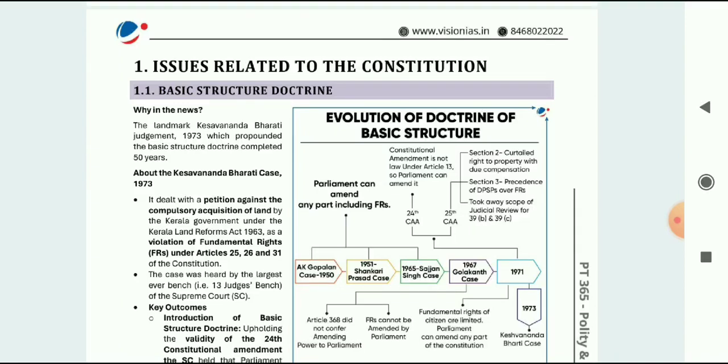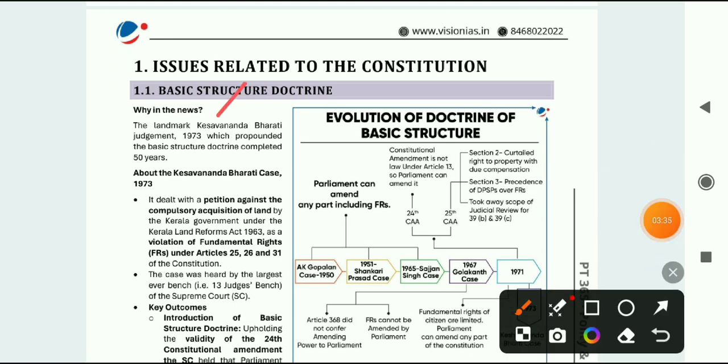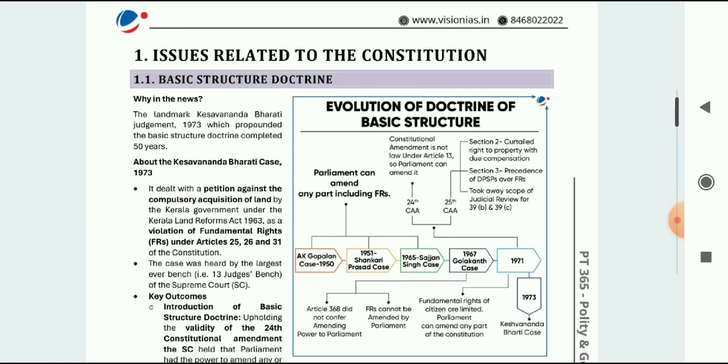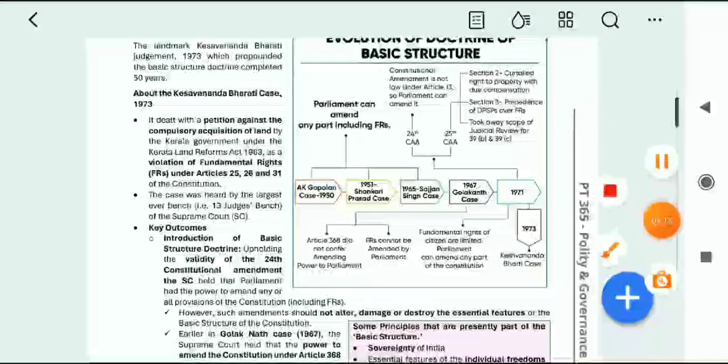We all know that it is related to the Kesavananda Bharati case of 1973, a famous judgment, which was related to violation of fundamental rights under Articles 25, 26 and 31. Article 31, the right to property, was later given a legal right under Article 300A. What was the evolution of the doctrine and why was it needed? I hope you all know that very well. Still we can revise it here.